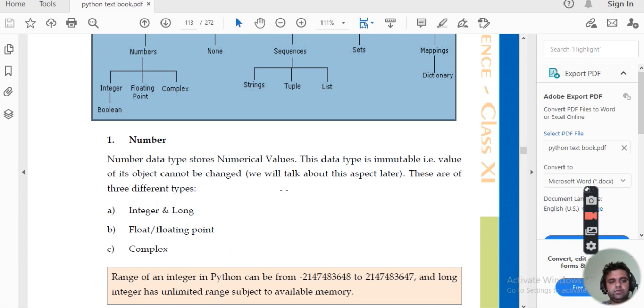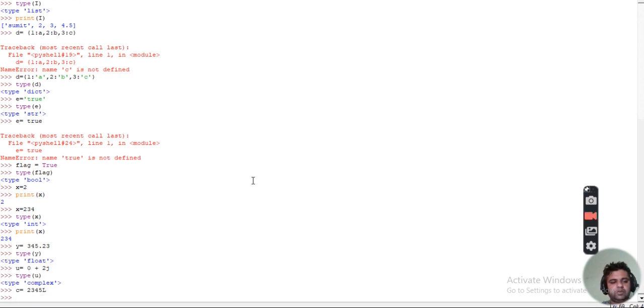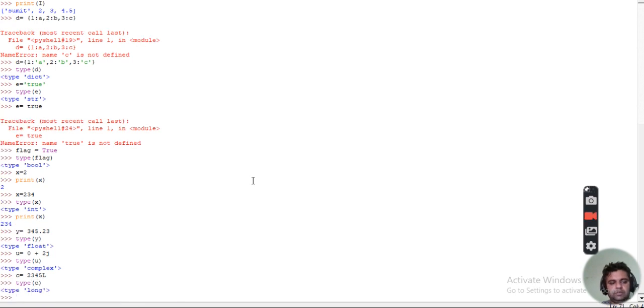Next, we have looked at all these things. Now, secondly, among integers there can be a long number also. Suppose we type c is equal to 2345, and in the end we write L. This represents a long. Clear? If we want to find out the type of c, it will give you long.